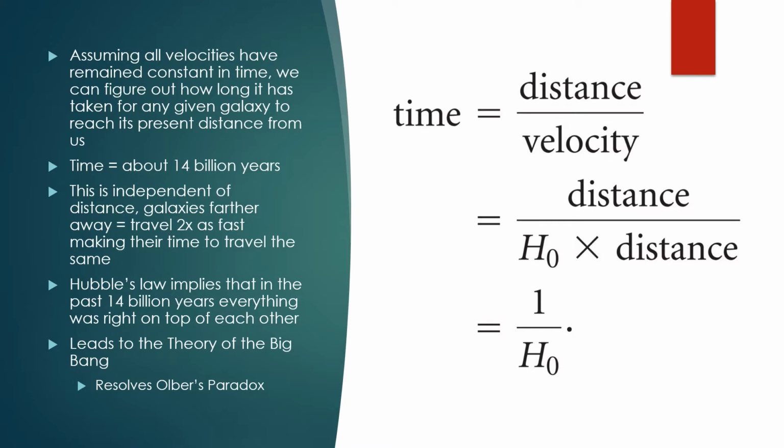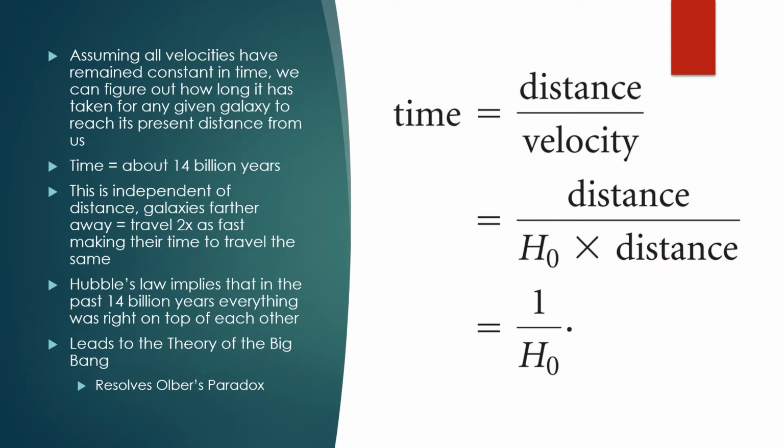This relationship has been used for determining the distance of galaxies and quasars. But it can also be used to help determine how long it took galaxies to get to their present distance from us. Take distance traveled divided by velocity. Velocity is Hubble's constant multiplied by the distance, and since the distances in the numerator and denominator cancel each other out, it just becomes 1 over Hubble's constant. This time is independent of a galaxy's distance. This is because the galaxies most distant from us, according to their redshifts, are moving twice as fast, making the time it took to travel the same.